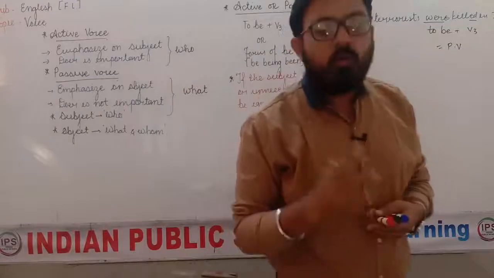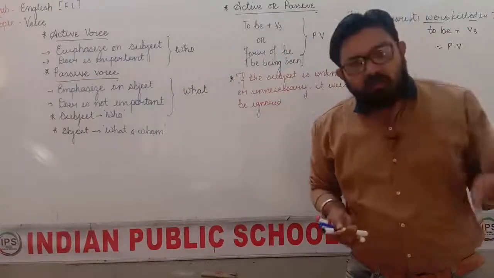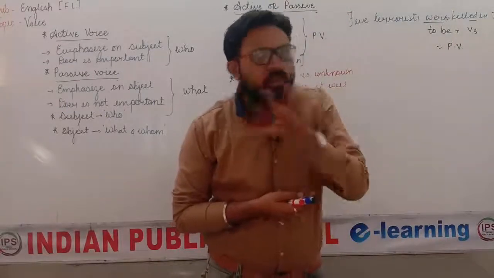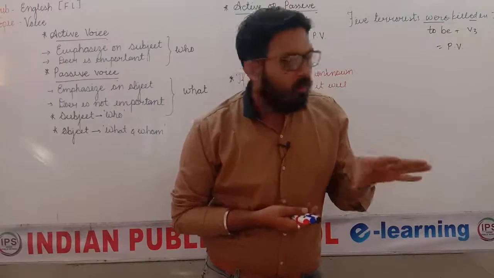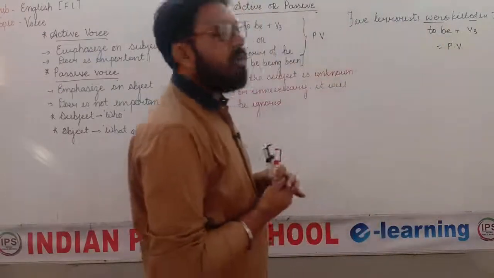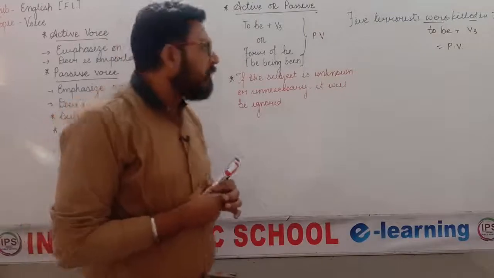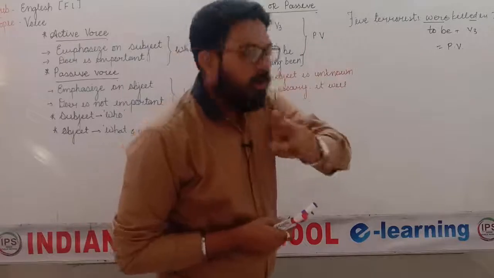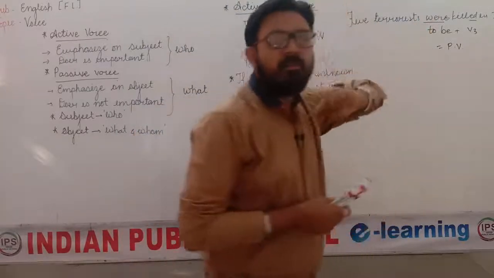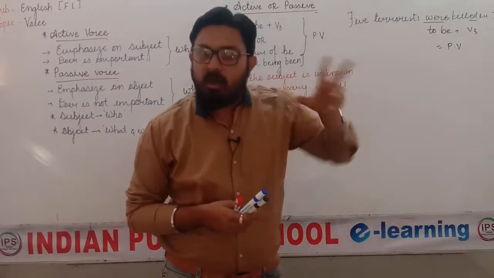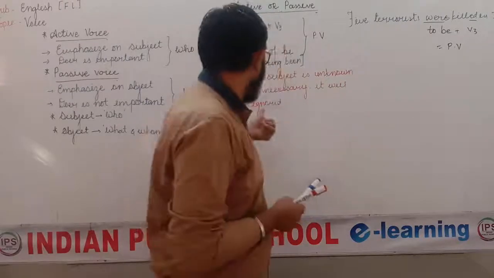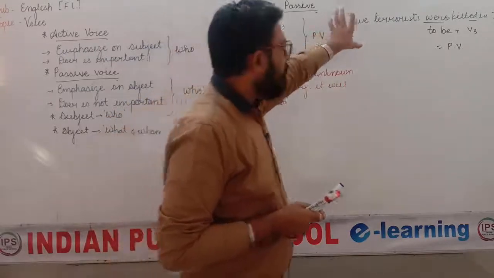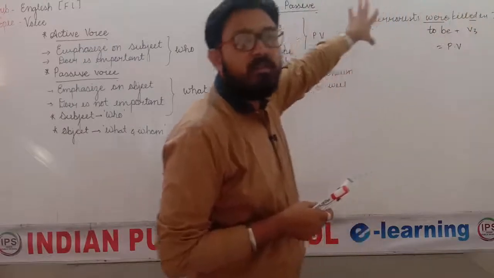That means either you know the subject or you don't know the subject, or writing about the subject is unnecessary. That means it is not important. Look at this sentence: 5 terrorists were killed in J&K. Now the important thing is that terrorists were killed. Who killed them is not important. That is the first thing. Number 2, we know who killed these terrorists. Who killed these terrorists? Army. We know the answer. That means the subject is unnecessary. It is not required to display the subject. Who has done this is not important.